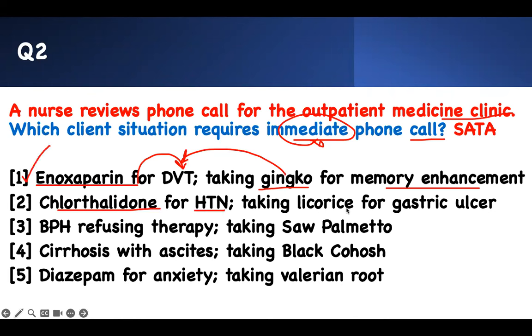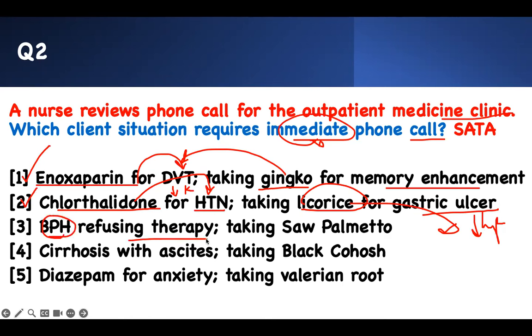Chlorothalidone for hypertension. You're taking Lasix for gastric ulcer. Well, chlorothalidone is for hypertension. It causes what? Hypokalemia. It's a diuretic, like hydrochlorothiazide. Lasix also causes hypokalemia. We have a problem. Two hypokalemia drugs cannot be together.